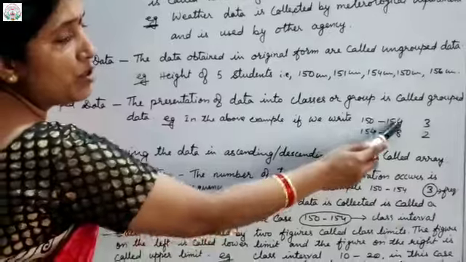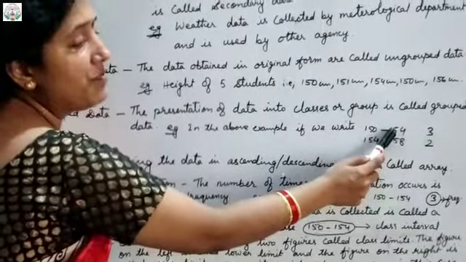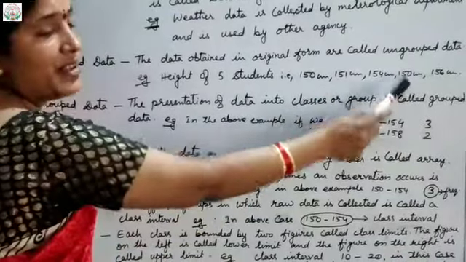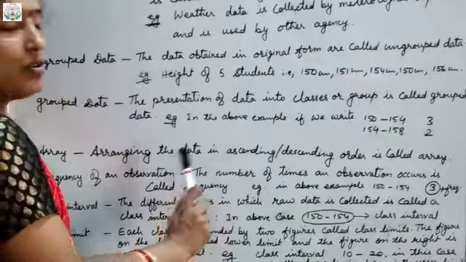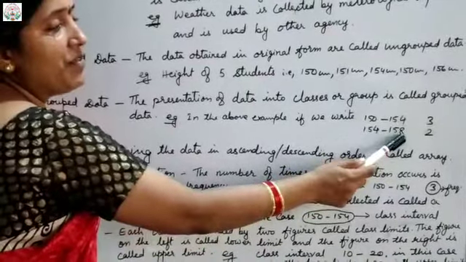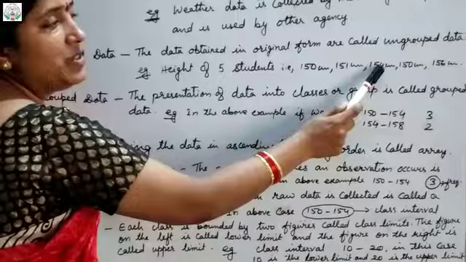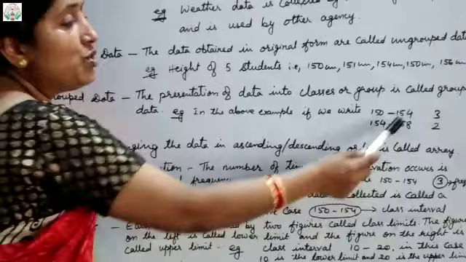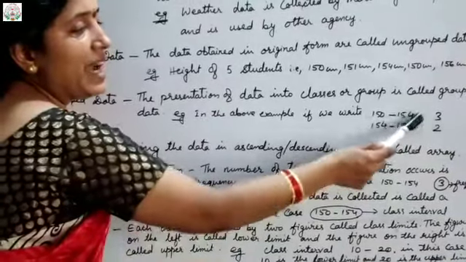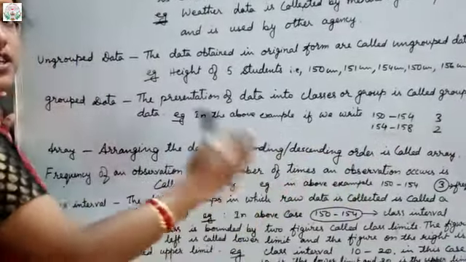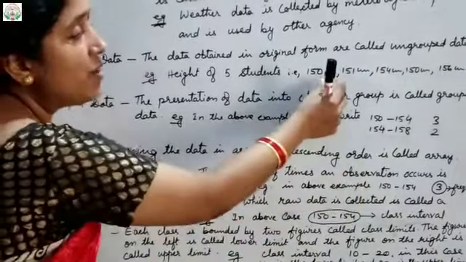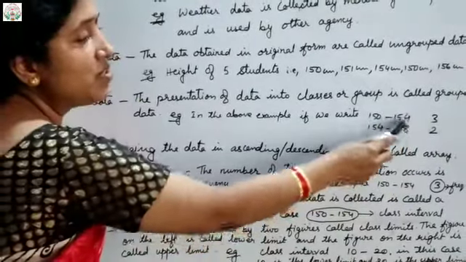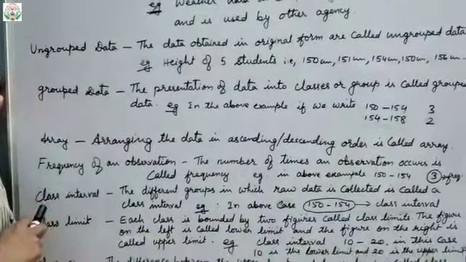Now in the group 150 to 154, how many children are there? That means 1, 2 and 3. So that is why 3 is written. And then again 154 to 158 means 1 and 2, so 2 is there. So in total we got 5 children. Instead of writing heights individually, I have divided them into 2 different groups. So this is called your grouped data.